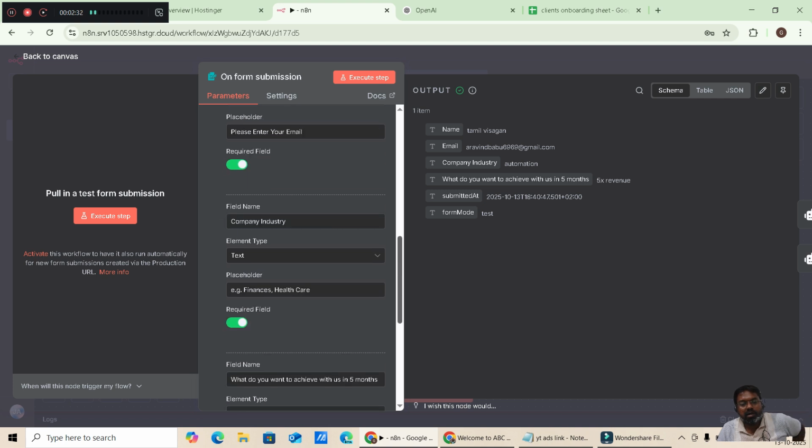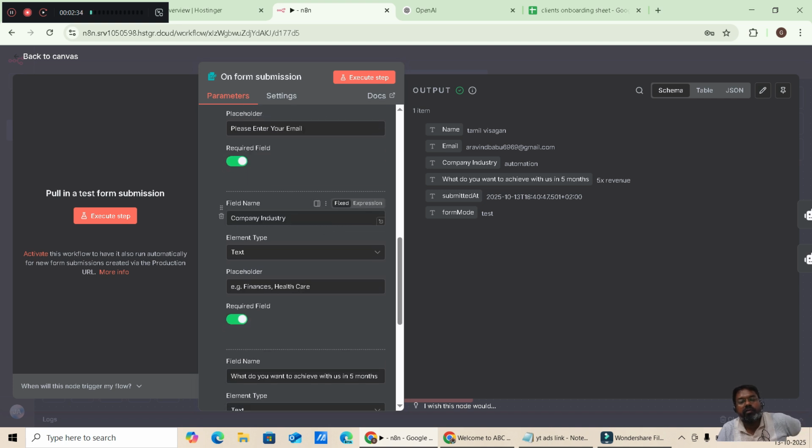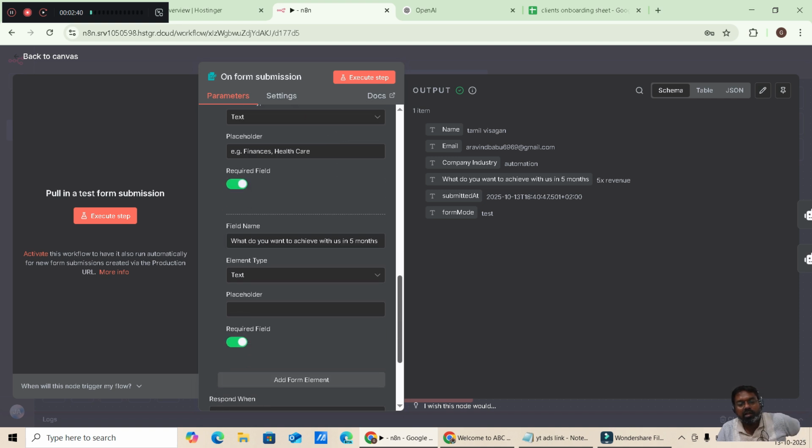The third one is industry, what kind of industry, whether it is logistics, finance, anything like that, and in the placeholder you can present it. And the fourth one is what do you want to achieve with us in 5 months. So the fourth one is goal, and make it a required field.